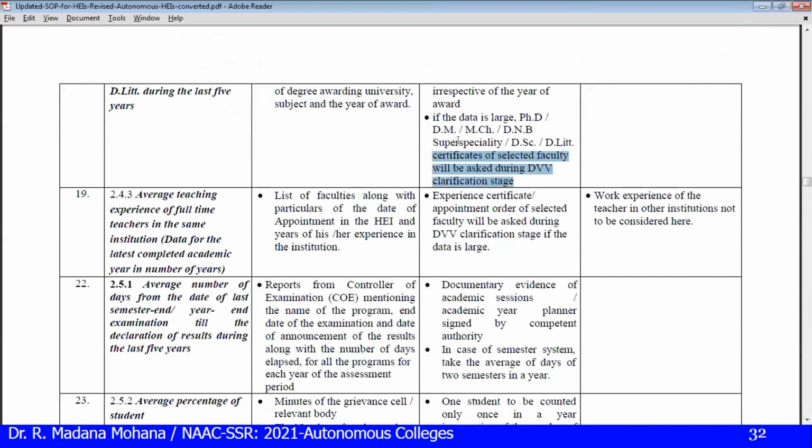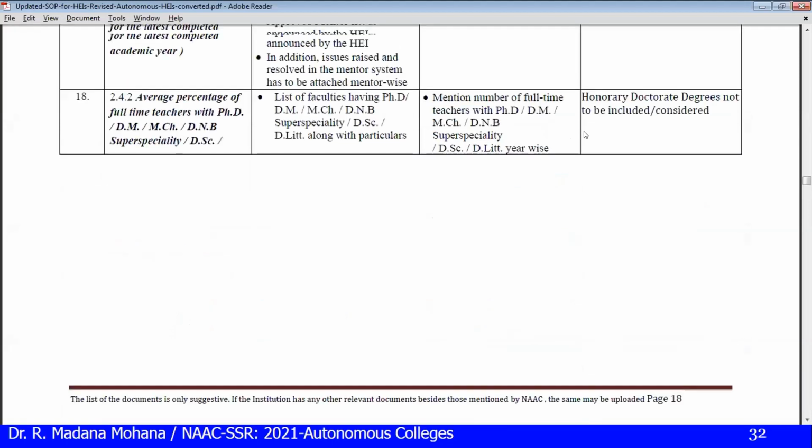So for all PhD and above qualified faculty, take color scans of the original convocation certificates, and maintain a soft copy as well as a black and white hard copy. During uploading, they will ask for attested copies of these certificates. Randomly they will ask for some faculty. Suppose in a particular year you mentioned so-and-so doctorate, they will pick some random names and ask to submit their PhD certificates. That's why you have to maintain all doctorate certificates.